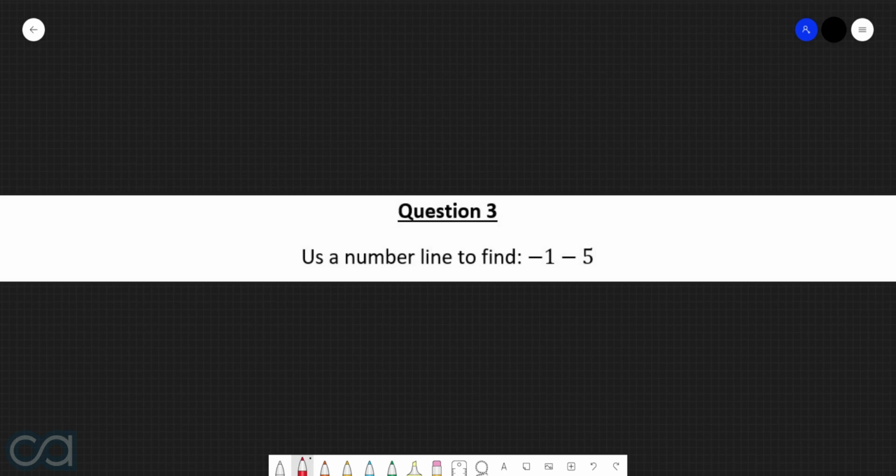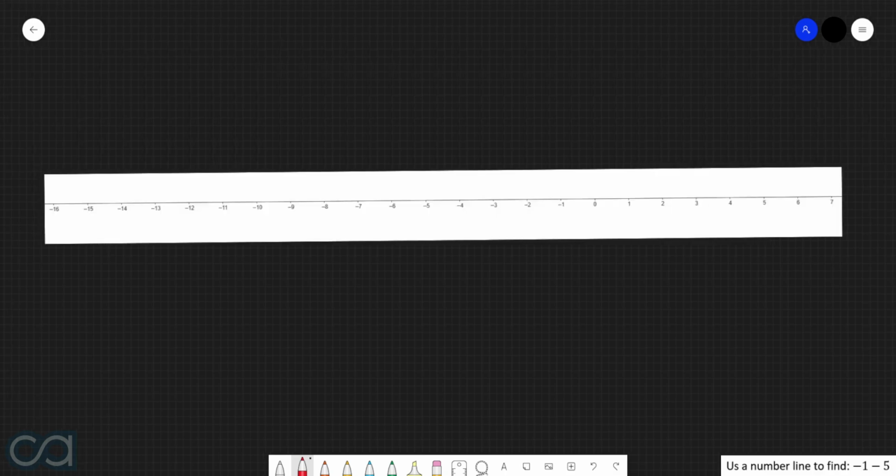Question 3. Use a number line to find negative 1 take 5. Okay, let's first of all pop in a blank number line. And we're first of all going to start off at negative 1. And then because we're subtracting 5, we're going to move left 5 times. This arrives us at negative 6, which therefore means that negative 1 take 5 is equal to negative 6.